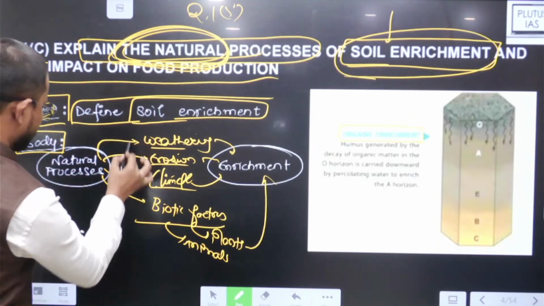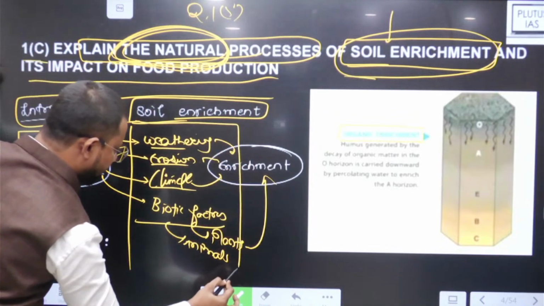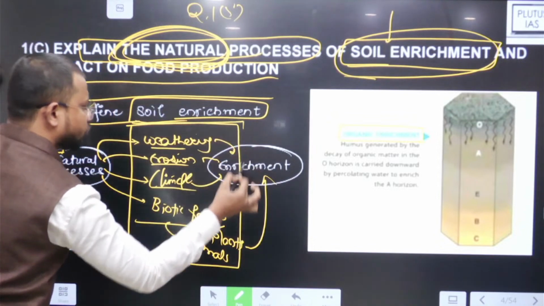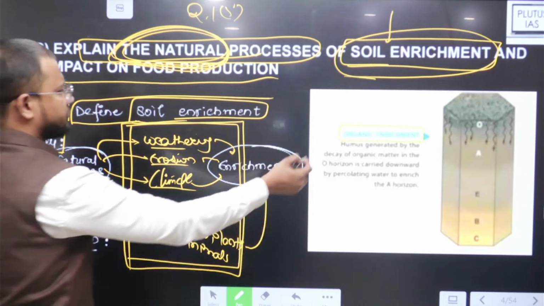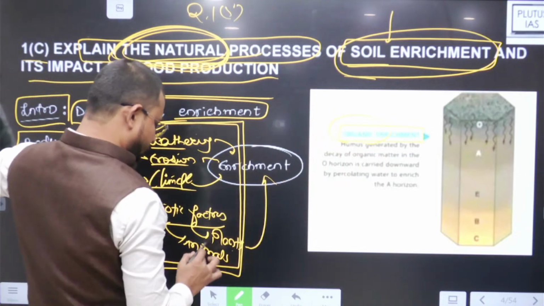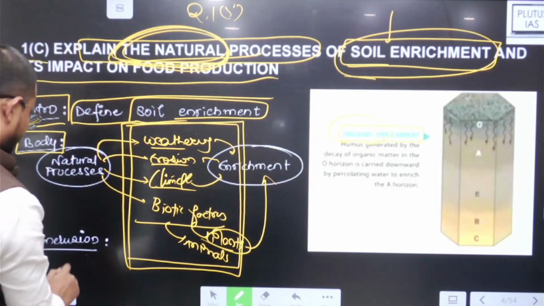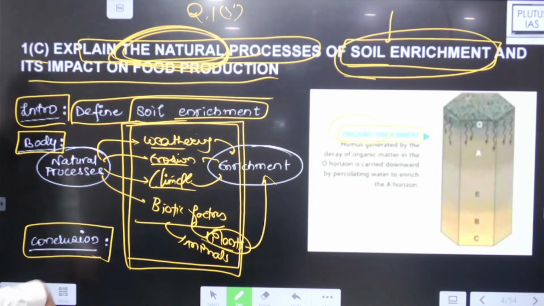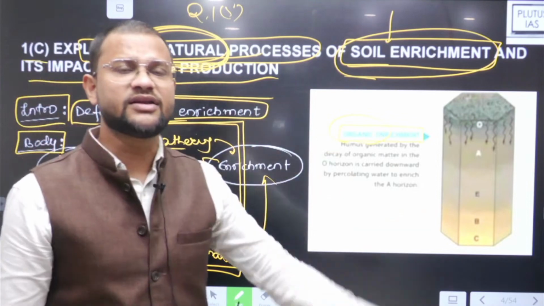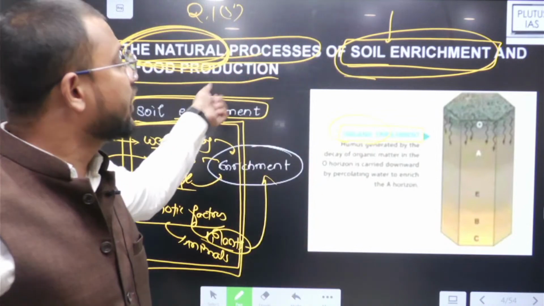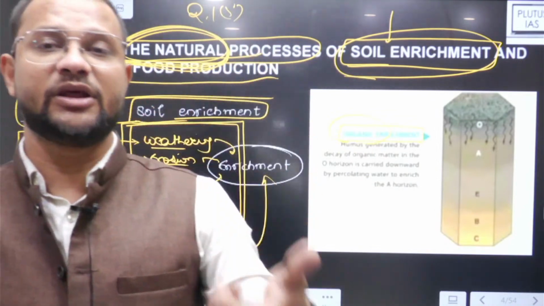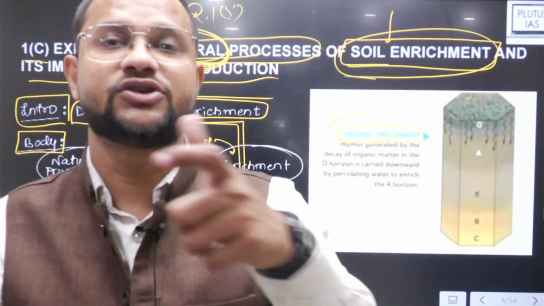These are major enrichment processes. Apart from this, there are man-made processes, as you can further connect with organic enrichment, जो कि plant life के ही connect में. And then at the end, conclusion: thus, we need to understand the natural process of soil enrichment so that human-induced soil alteration could be minimized and natural enrichment could be promoted.